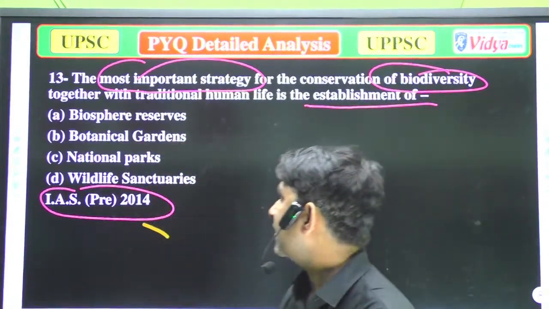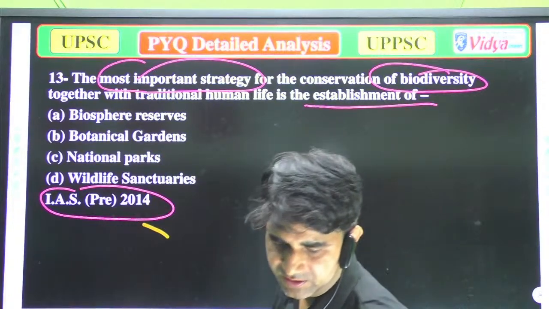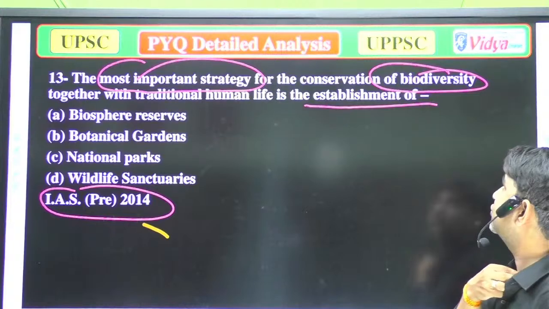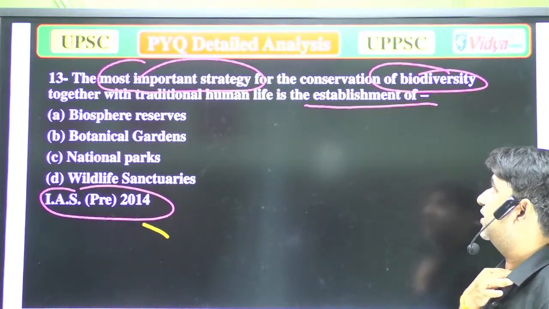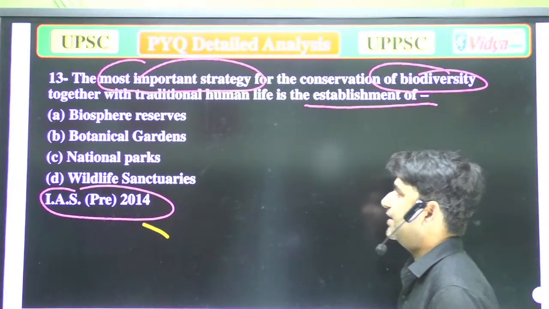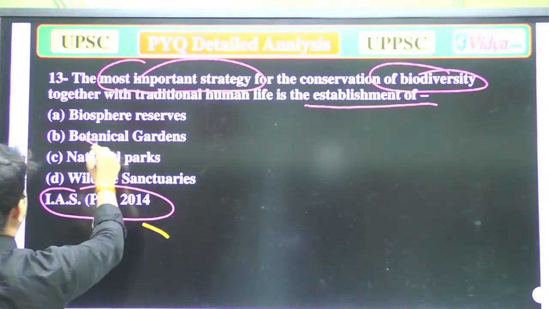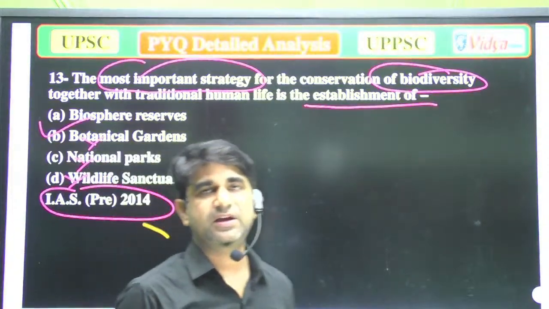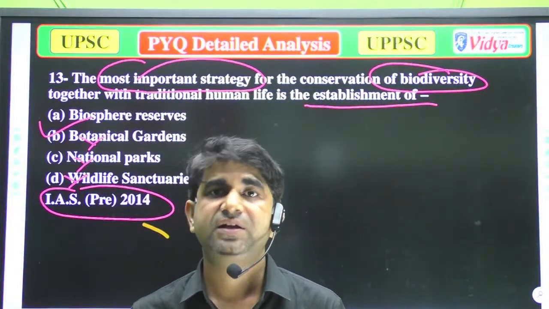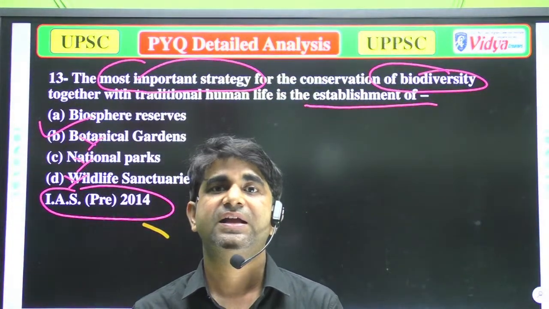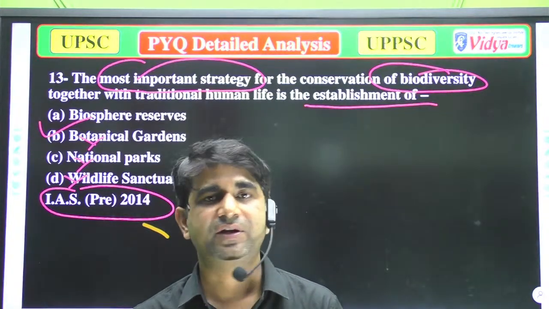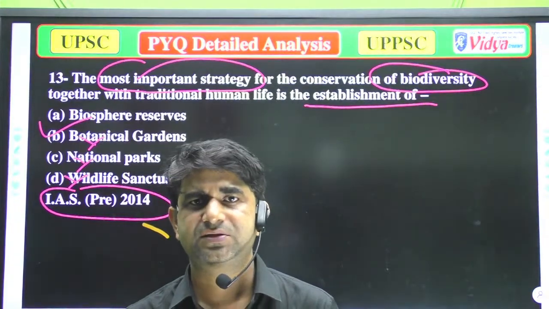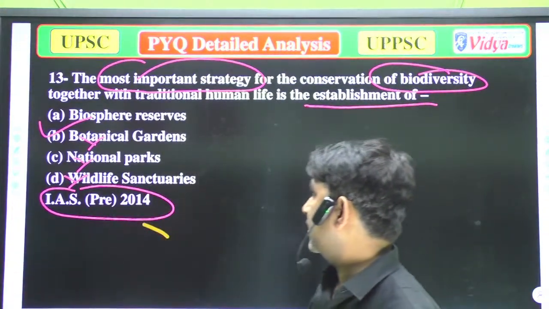Well, 6 to 7 people are live there. Okay. So the most important strategy for the conservation of biodiversity together with traditional human life is the establishment of. The correct answer is not botanical gardens, not national parks, not wildlife sanctuaries. The correct answer is biosphere reserve. Because in biosphere reserve we generally conserve the biodiversity in its in situ area, not ex situ area, which is also good for human life activities. So the correct answer is biosphere reserves.